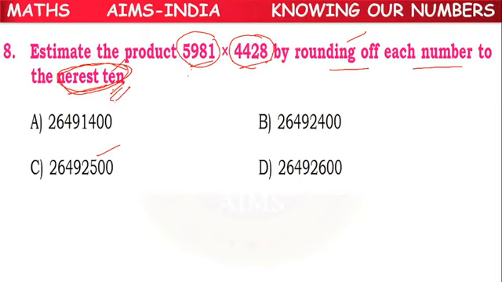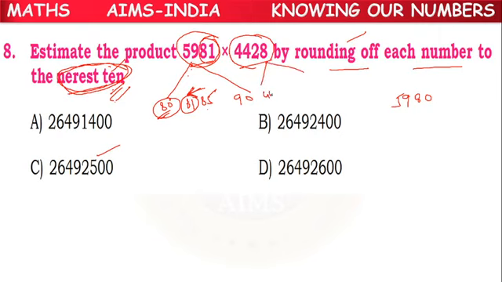What is the first number? 5981. So they are asking nearest 10. So let's take up to 10th place. 81. So 81 is between 80 and 90. What is the middle number? 85. Where is 81? To the left of 85. So what is the rounded number? 5980.